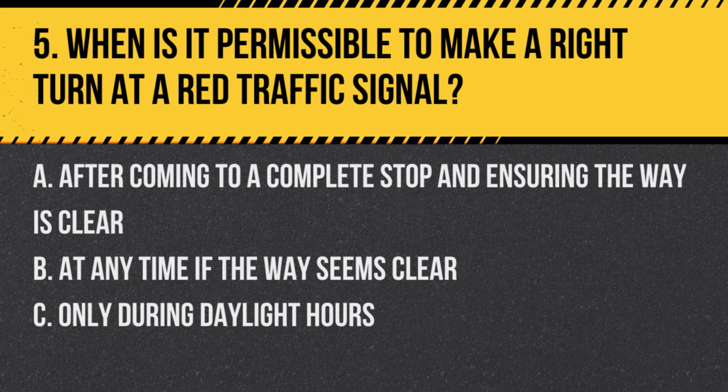Question 5. When is it permissible to make a right turn at a red traffic signal? A. After coming to a complete stop and ensuring the way is clear. B. At any time if the way seems clear. C. Only during daylight hours. Answer. A. After coming to a complete stop and ensuring the way is clear. Right turns on red are allowed unless prohibited, after stopping and checking for traffic and pedestrians.